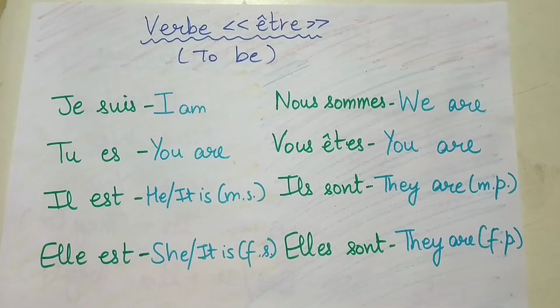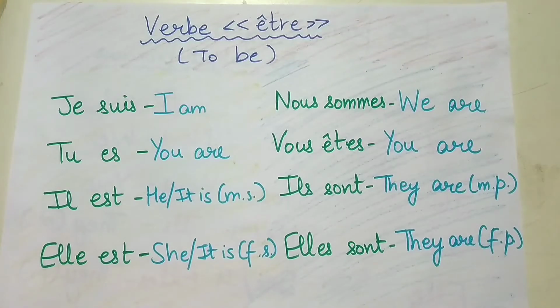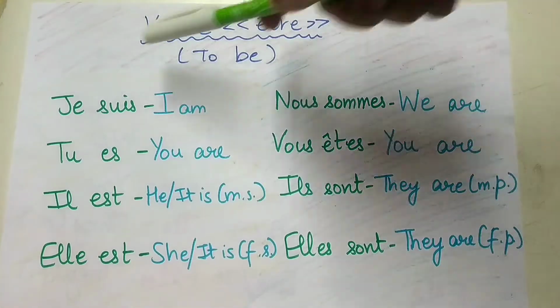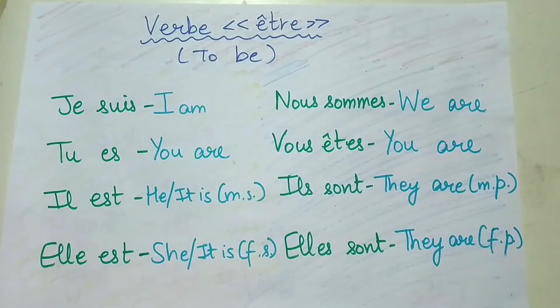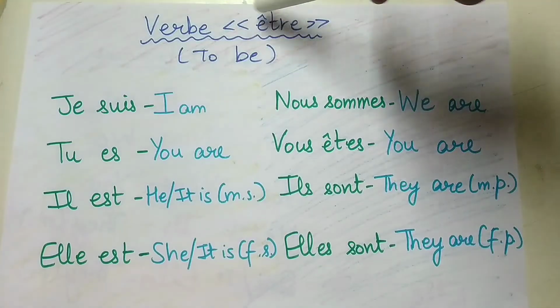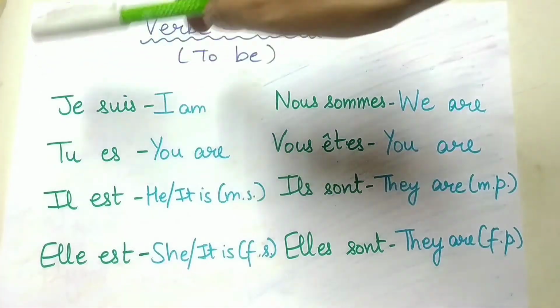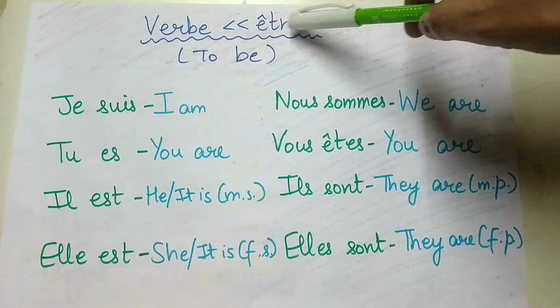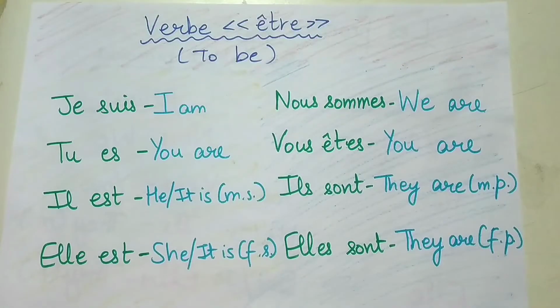Now let's look at the verb être, which means to be. So we are already familiar with these pronouns je, tu, il, elle, nous, vous, ils, elles. And now we are going to conjugate this verb être. Like if you see je, with je, être becomes suis. So je suis becomes I am.